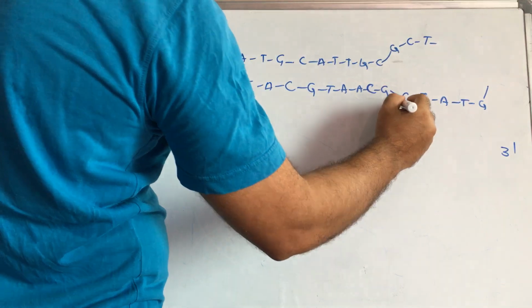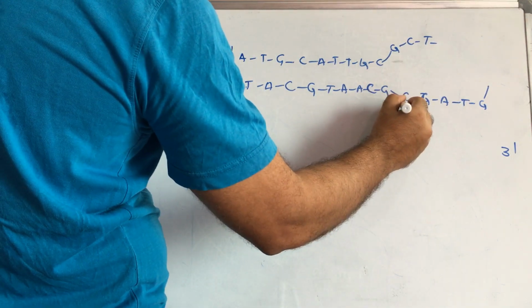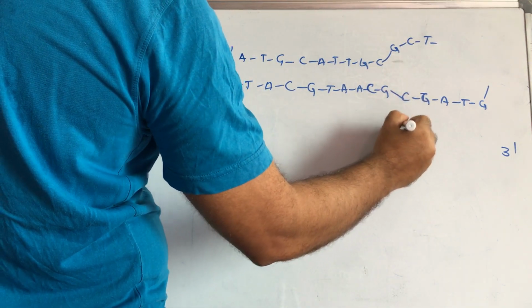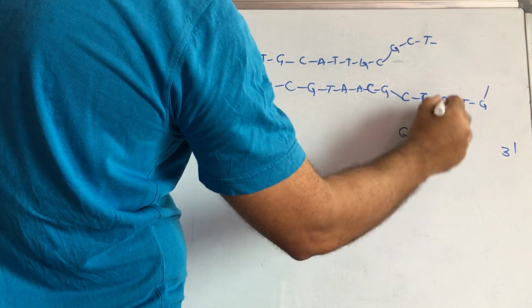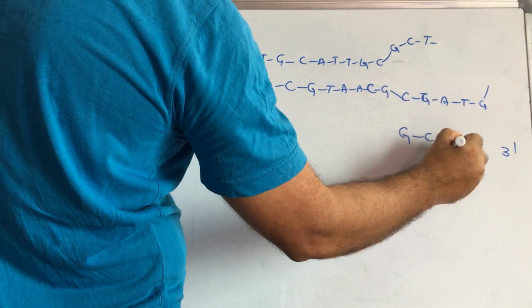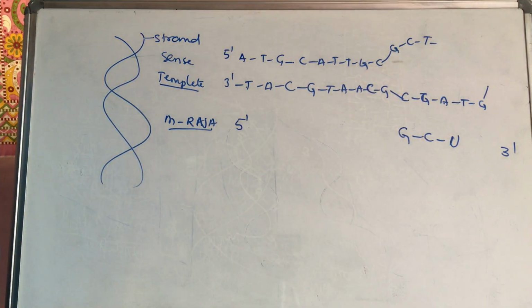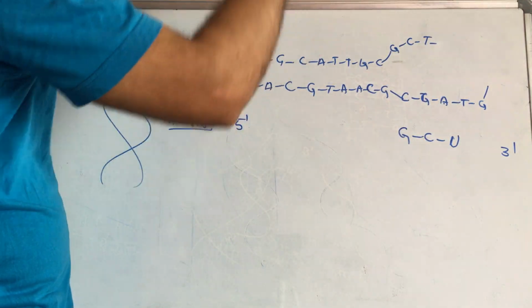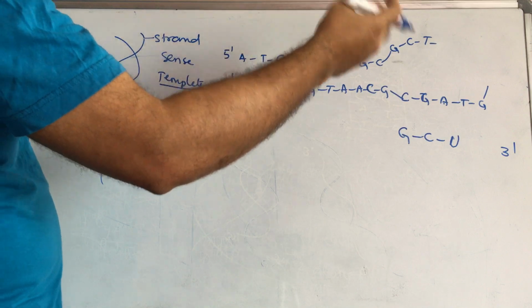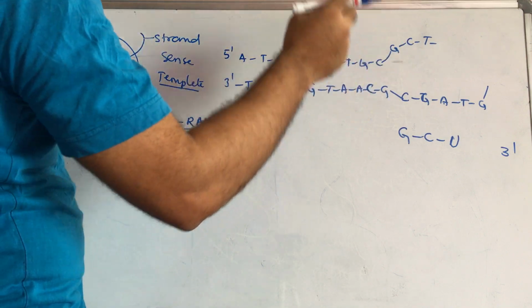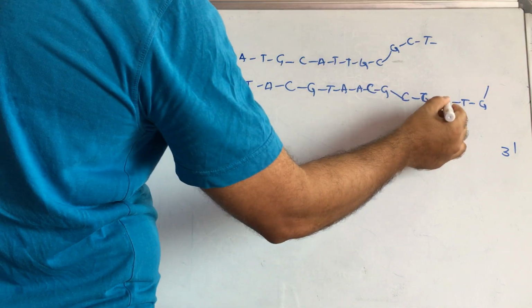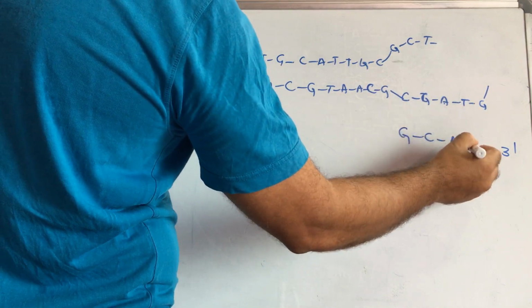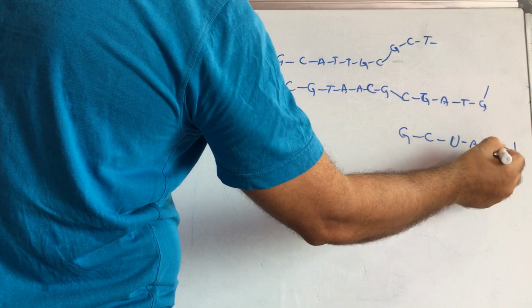Otherwise, from here onwards, if you consider the unwound form, then it will be the complementary base G, C. Here A is there, then you have to write uracil. That is the difference, because before, in replication, that is DNA duplication, for A I write T, or for T I write A. But here in mRNA synthesis, for A you have to write uracil, for T, A will come, and here for G, C will come.